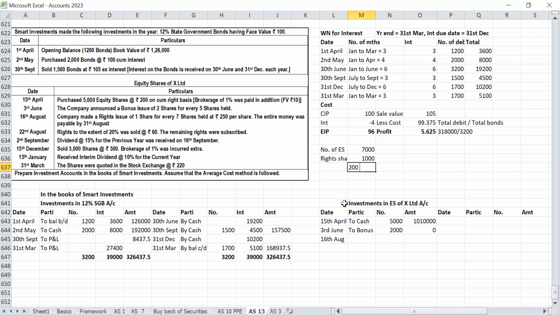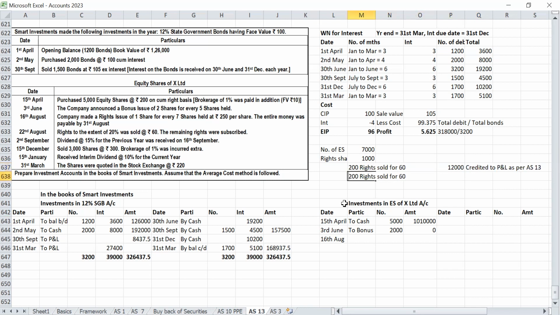So 200 rights sold for 60 rupees. So 200 into 60 credited to profit and loss account as per AS 30.